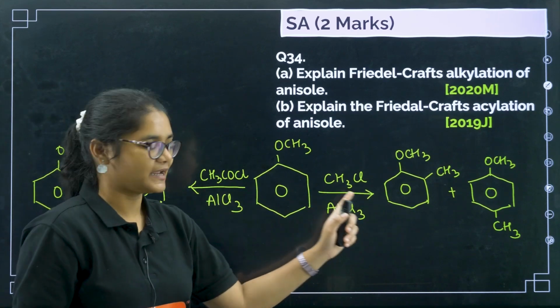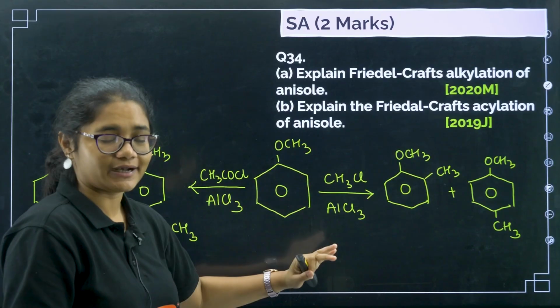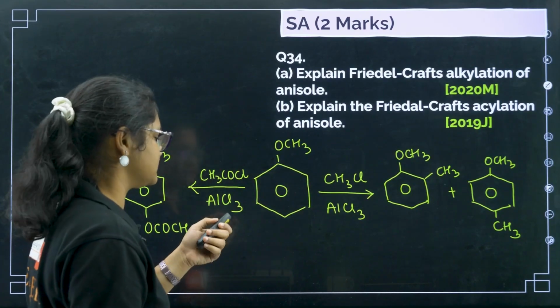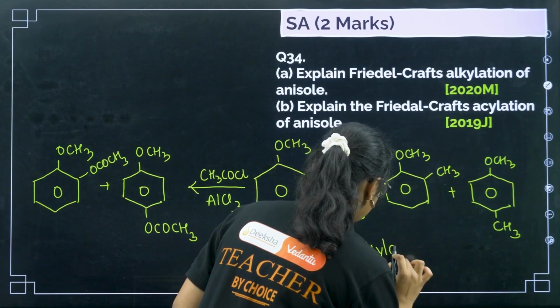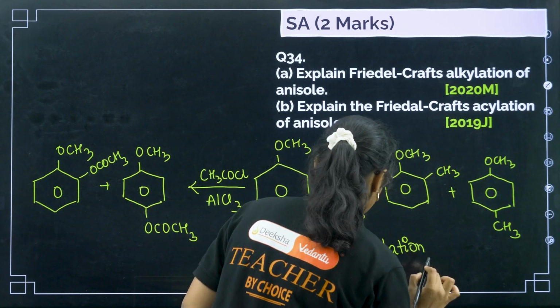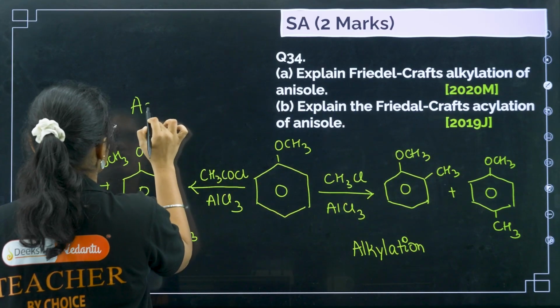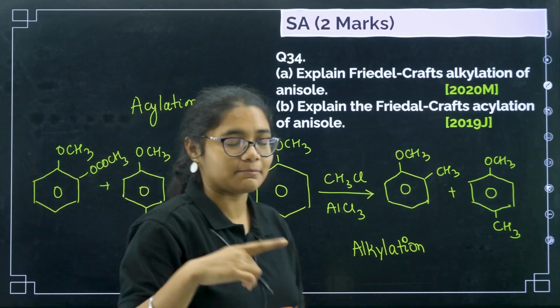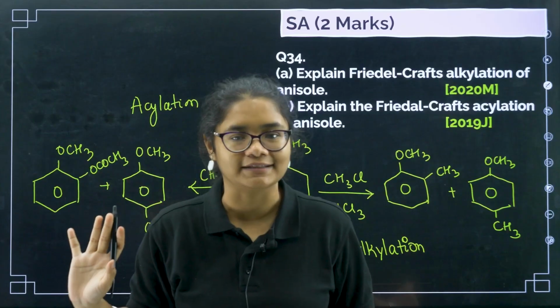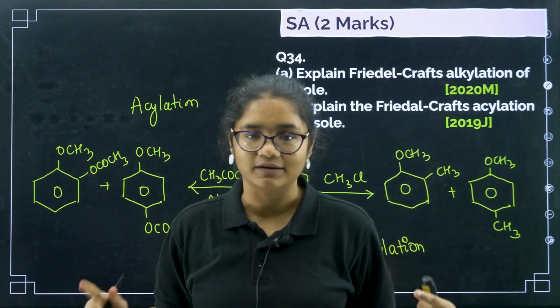So Friedel-Crafts acylation and Friedel-Crafts alkylation you should write in two separate lines. This is Friedel-Crafts alkylation, and this is Friedel-Crafts acylation. Students, do not write like this and say ma'am wrote like this on the board so we will also write like this in the exam. You need to write two separate reactions.